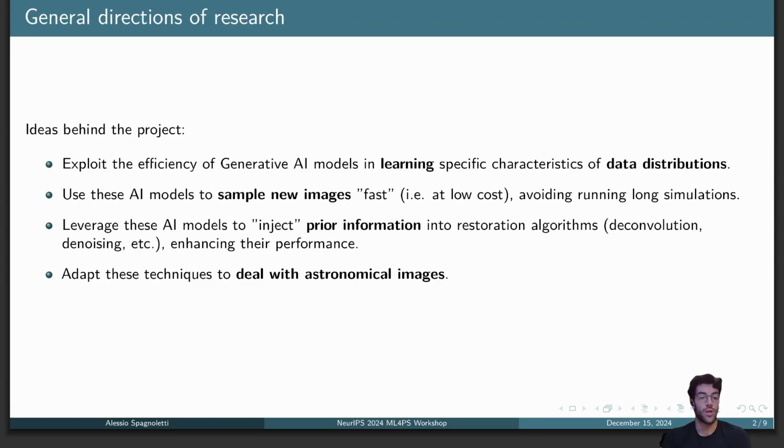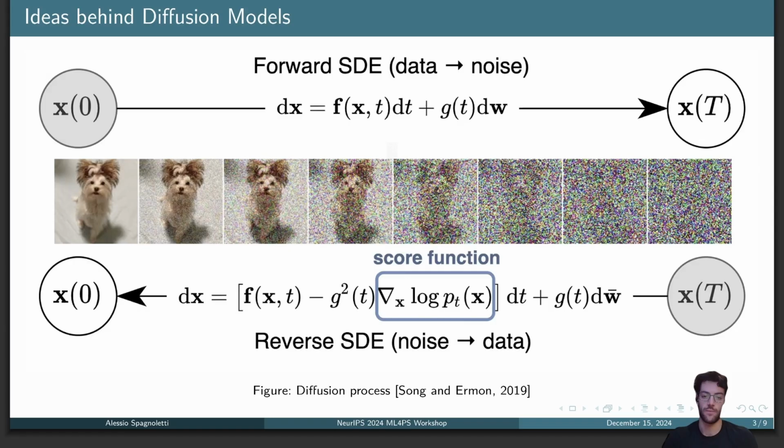The ideas behind the project are multiple. The first one is to exploit the efficiency of generative AI models in learning the characteristics of data distributions. Then these models can be used to sample new images in a fast way, so at low cost. And we can also leverage these models to inject prior information into restoration algorithms. The idea is to build a framework that uses diffusion models and adapts these techniques to deal with astronomical images.